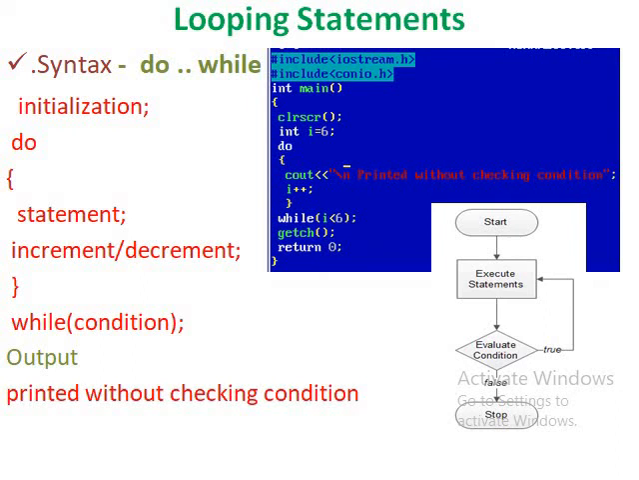Then consider another example of printing a table up to 10 times for a given number. Here the for loop is used since we know in advance the number of times the loop needs to be executed. So here the for loop is a good choice.